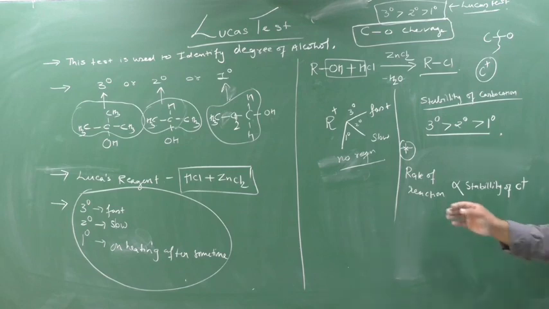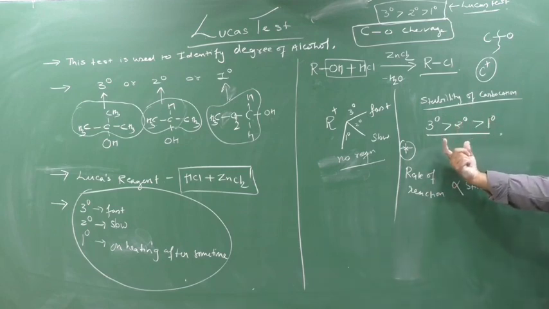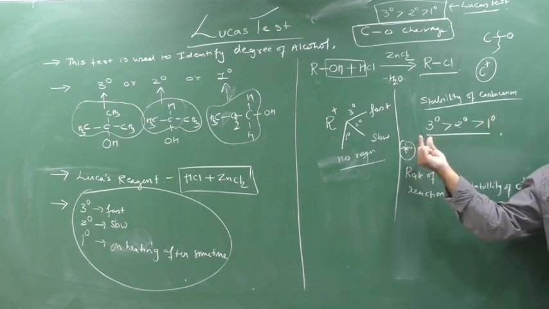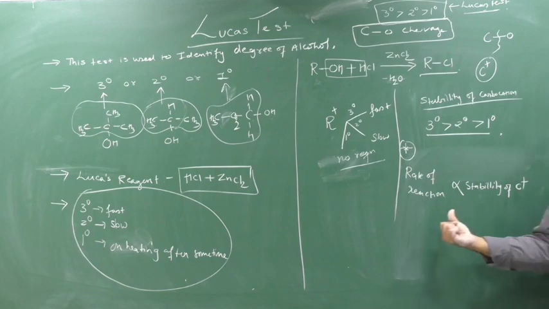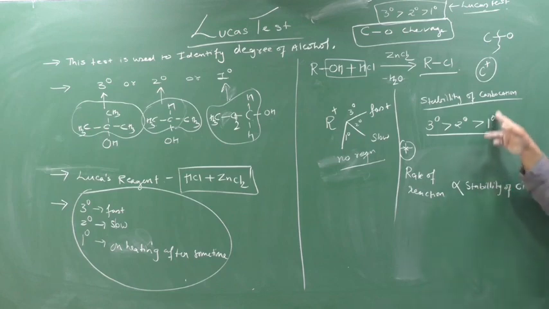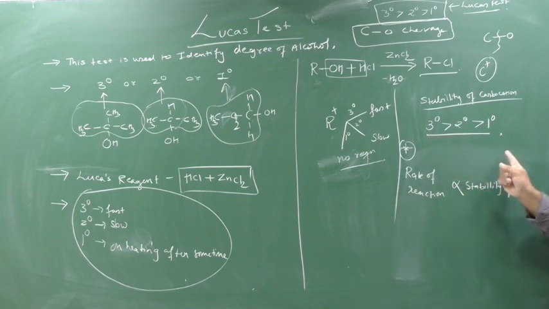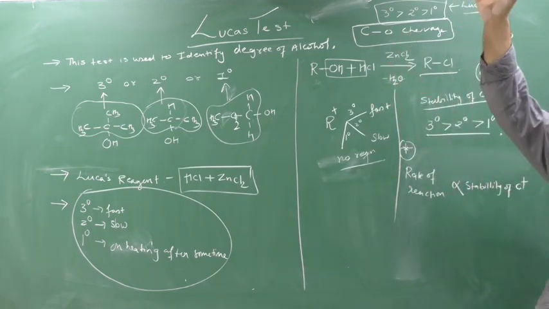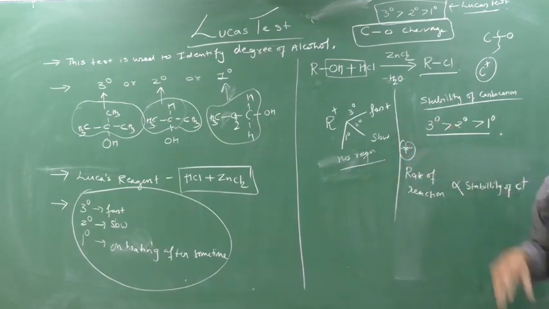Understood? See, this is the stability of carbocation: 3 degree carbocation is greater than 2 degree, which is greater than 1 degree, so 3 degree is the most stable carbocation. Now this is one logic of alcohol, phenol, ether, or general organic chemistry that you would have studied. The rate of reaction is directly proportional to stability of carbocation. The more stable one, the rate of reaction will be fast. The less stable one, the rate of reaction will be slow. 3 degree is more stable, so the rate of reaction will also be more, which means it will complete in less time, so the reaction is fast.